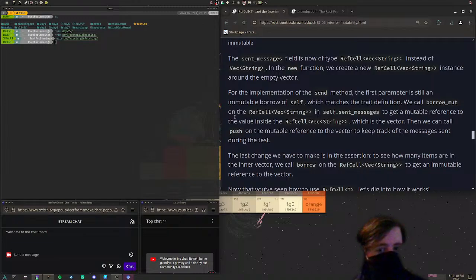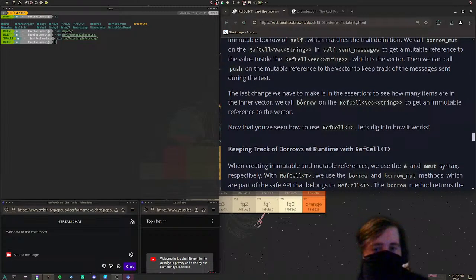We call borrow_mut on the RefCell<Vec<String>> in self.sent_messages to get a mutable reference to the value inside the RefCell, which is the vector. Then we can call push on the mutable reference to the vector to keep track of the messages sent during the test. The last change we have to make is in the assertion.